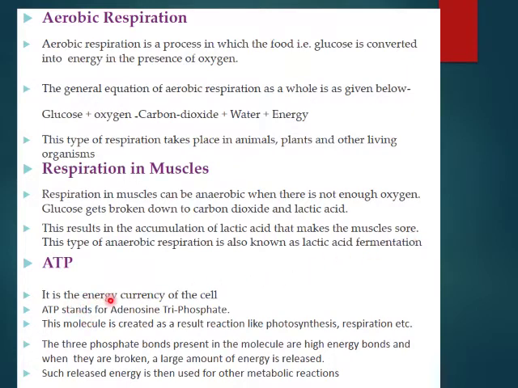How is ATP formed? ATP is the energy currency. ATP full form is adenosine triphosphate. This molecule is created as a result of reactions like photosynthesis and respiration. There are three phosphate bonds present in the molecule and these are high energy bonds. We must learn that these are high energy bonds, and when they are broken a large amount of energy is released, right? And such released energy is then used for other metabolic reactions.